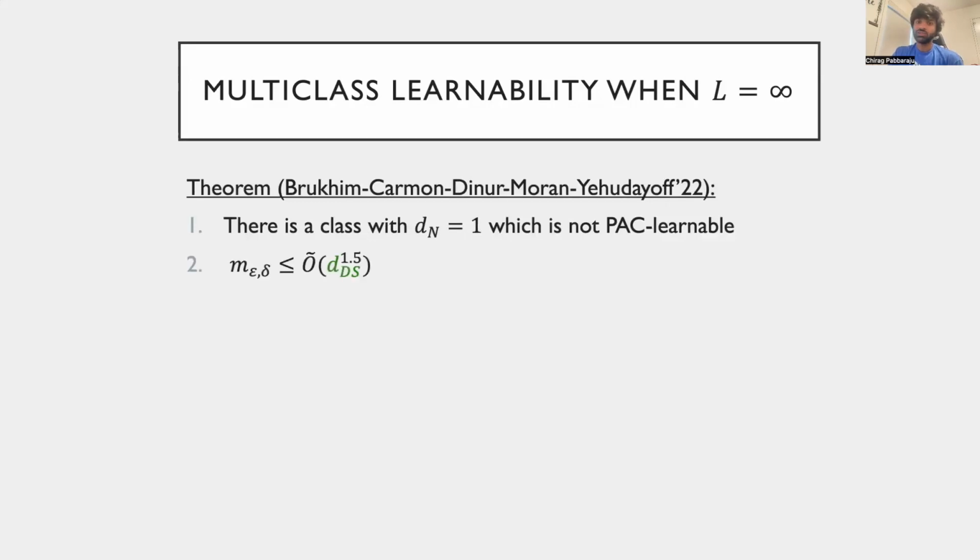In addition, using a beautiful assortment of powerful techniques, they bounded above the sample complexity of PAC learning any class with potentially even infinite labels in terms of a complexity parameter called the DS dimension, or the Daniely-Shalev-Shwartz dimension.